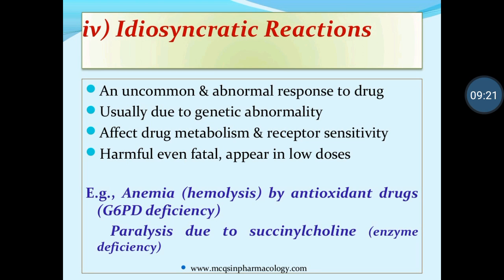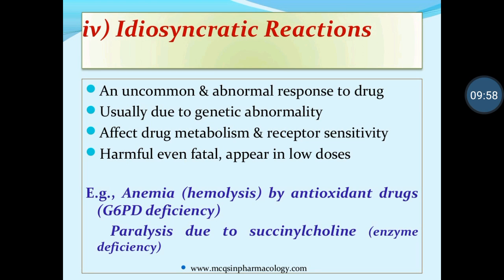In terms of idiosyncratic reactions, a very famous example is anemia. How does it produce anemia? Through hemolysis. Hemolysis means the RBCs present in the body become damaged, and the body is not able to produce a large amount of RBCs. This is hemolysis, the breaking of RBCs. How can the RBCs be broken? By antioxidant drugs like vitamin C, vitamin E, tocopherol, omega 3 fatty acid. These are examples of antioxidant drugs.